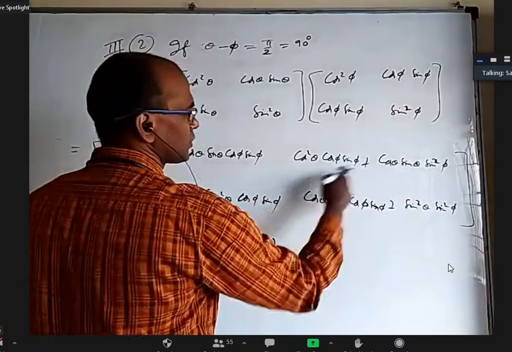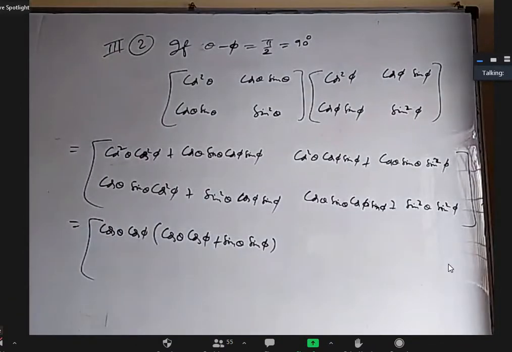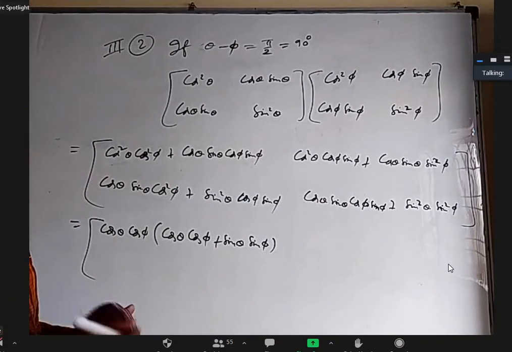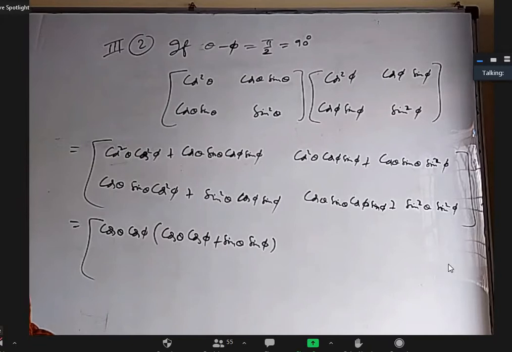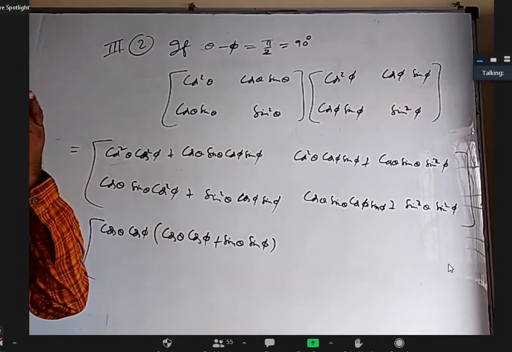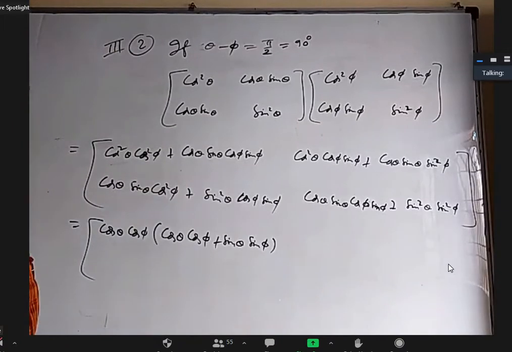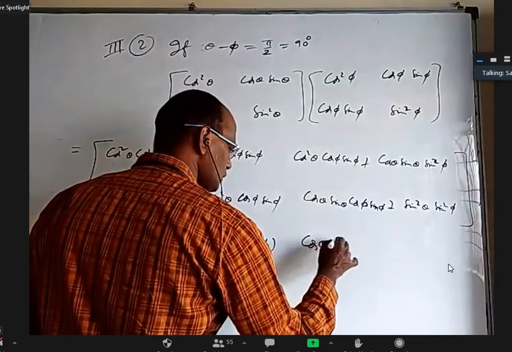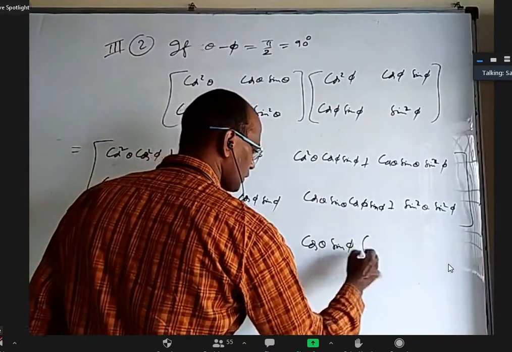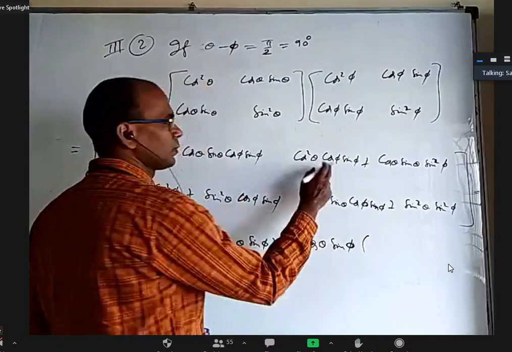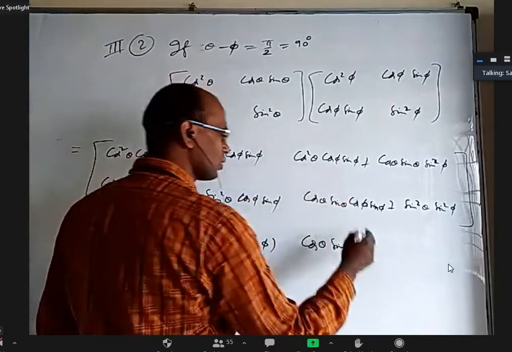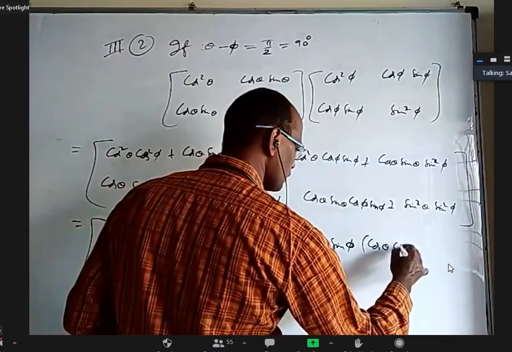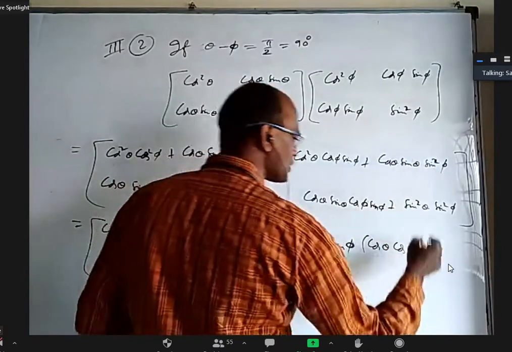Yes, Likit, from these two, what I can take common? Cos theta sin phi. Yes, cos theta sin phi, I can take common. I'll be left with extra cos theta, extra cos phi. So cos theta, cos phi. Here extra sin theta, extra sin phi.